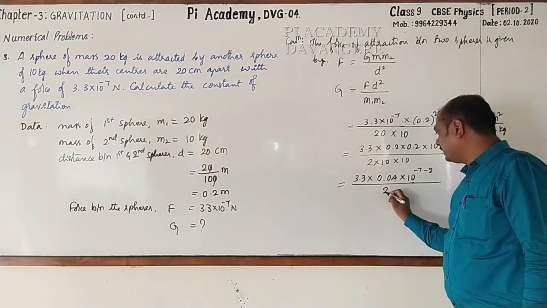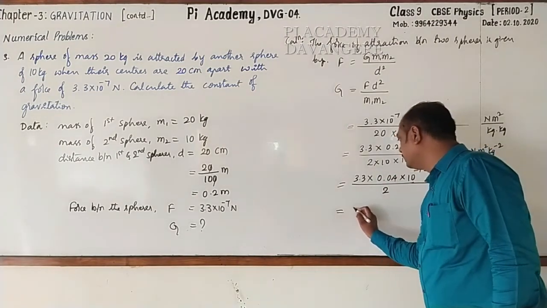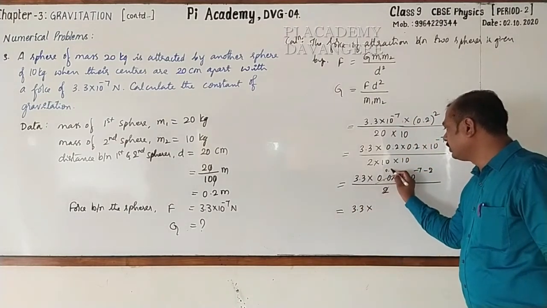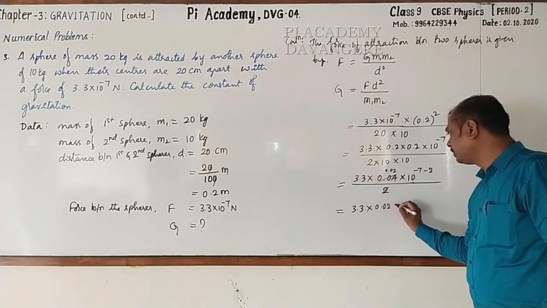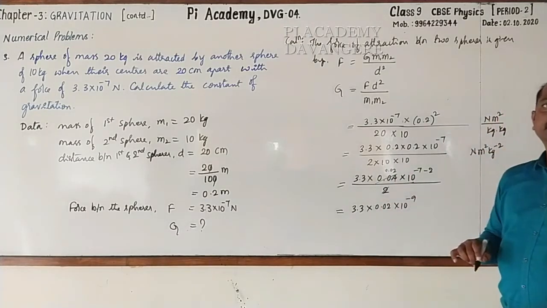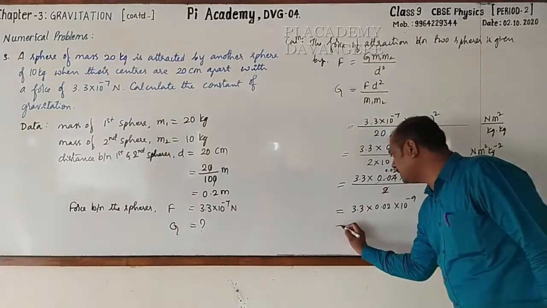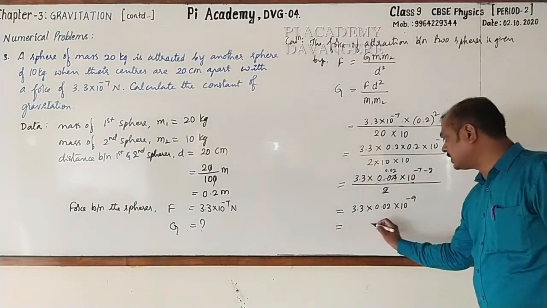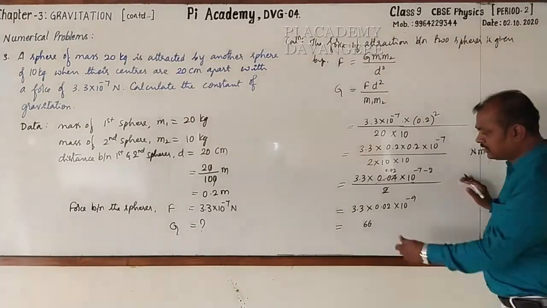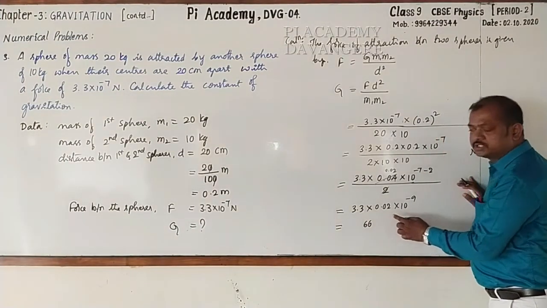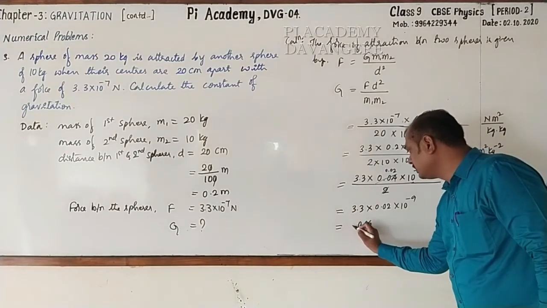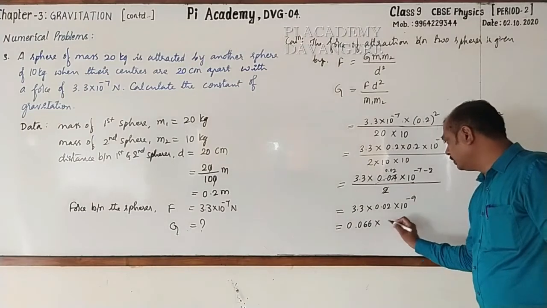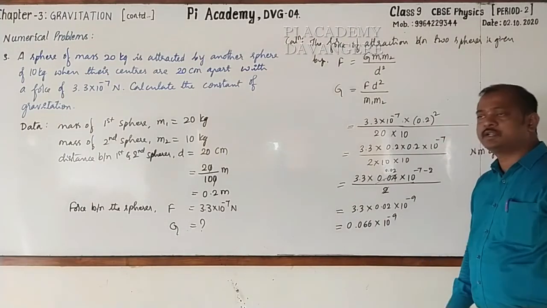Next, divided by 2. This is equal to 3.3 into, cancel this, 0.02 into 10 raised to the power minus 9. This is equal to, multiply. Here 33, 2s are 66. Now observe, after decimal 1 digit, here 2 digits, total 3 digits. So it will be 0.066 into 10 raised to the power minus 9.